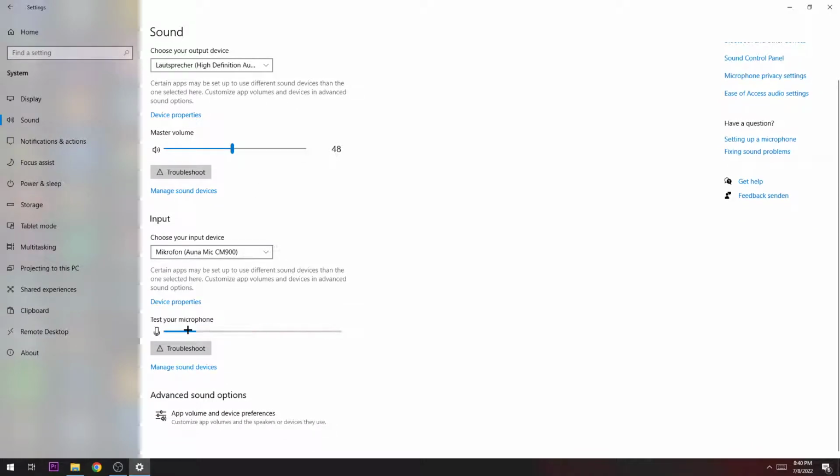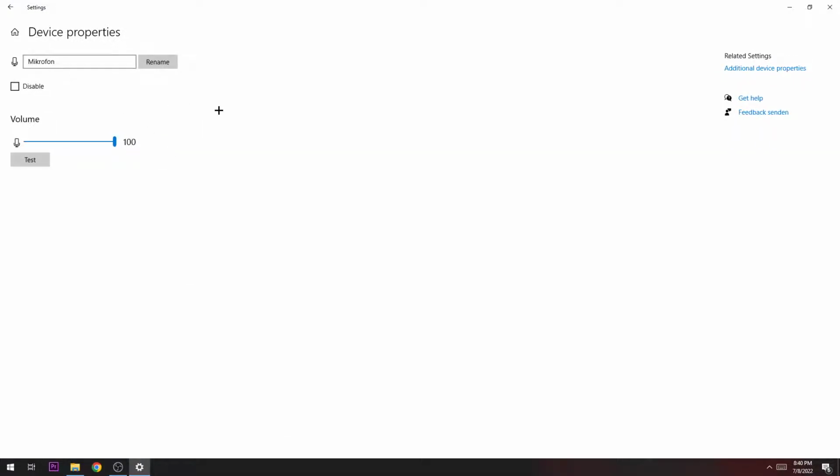So I'm gonna start with our input device, where we're gonna go to device properties right here and check if our mic is basically on full volume. You can also test it. I can do that right now because I'm recording, so you could basically do that in order to check if it's working. The next step is you're gonna check if your disabled is turned off.